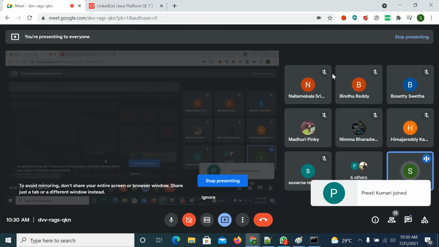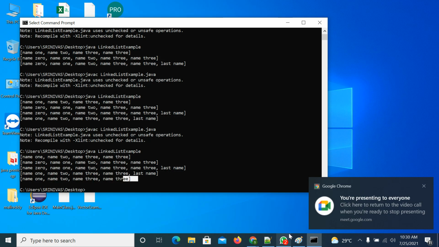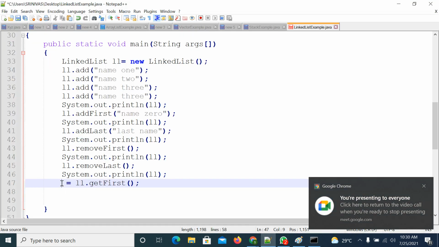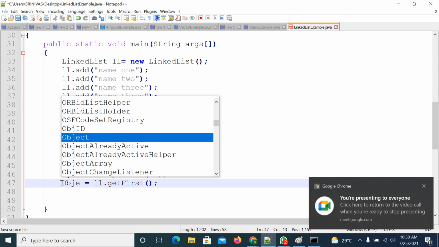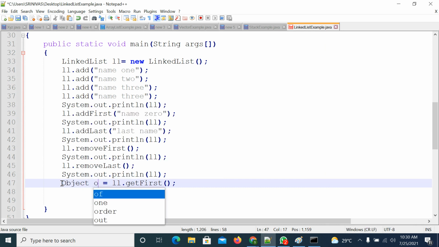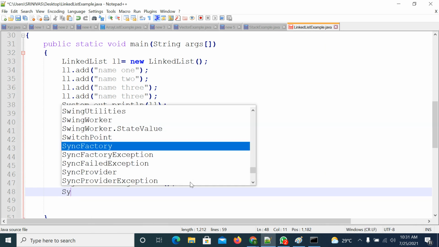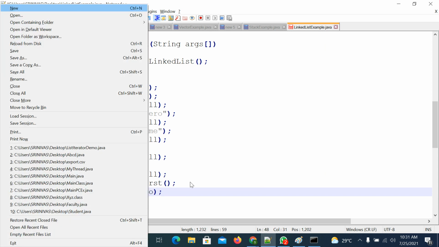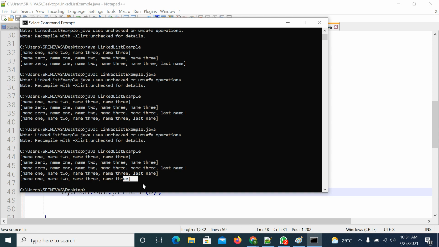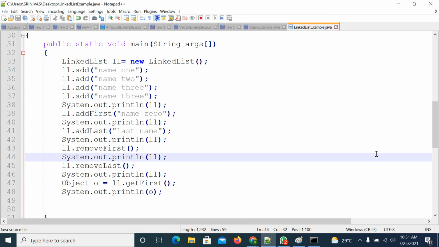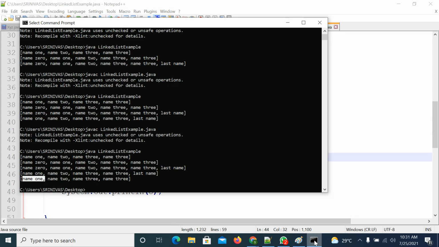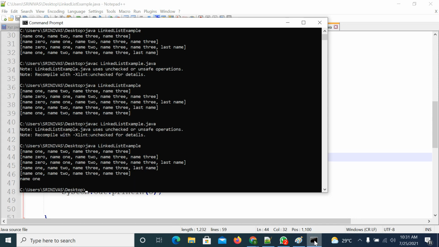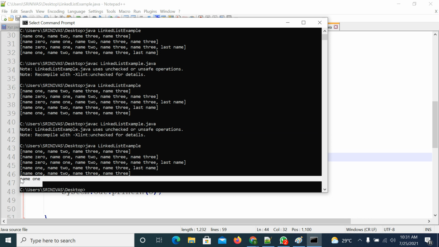If you apply the getFirst method, it will return an object, so you need to store that object in some variable of object type, then you can print that object. What is the first element? In my case, my first element is name1, so it has to print name1. Compile the code and execute it. So name1 is printing. The first element you are able to get.